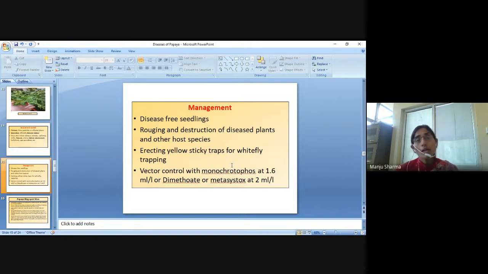Management: disease-free seedlings, roguing and destruction of diseased plants and other host species, erecting yellow sticky traps for whitefly trapping, vector control with monocrotophos at 1.6 ml per liter or dimethoate or metasystox at 2 ml per liter.